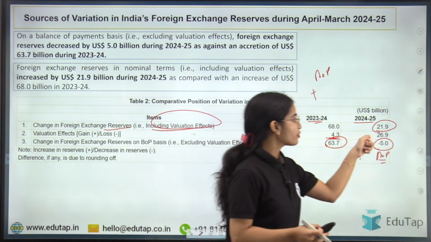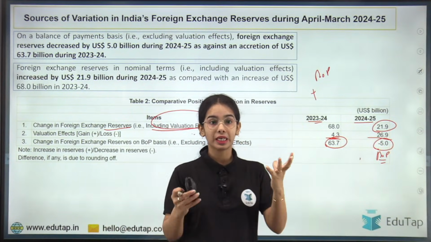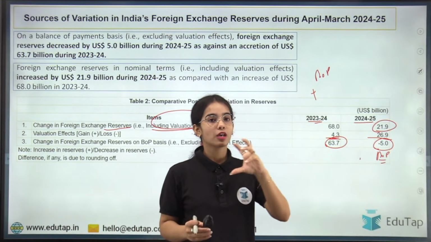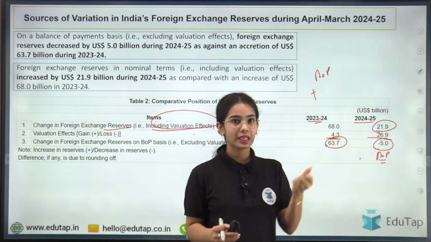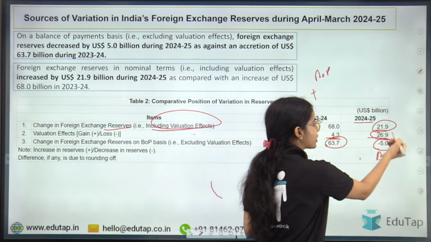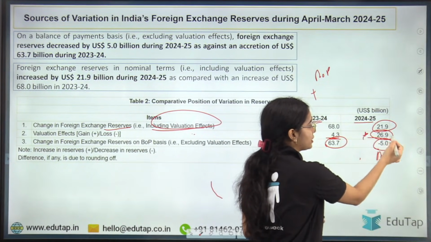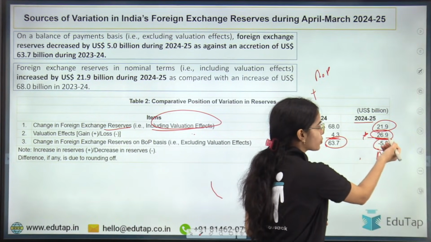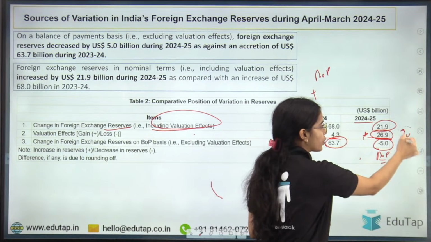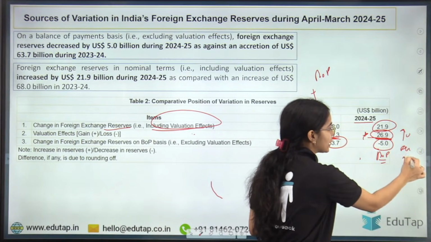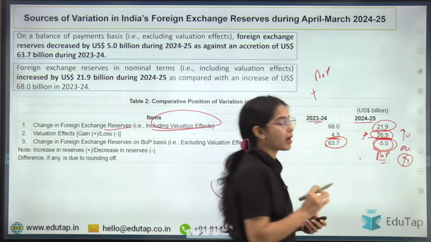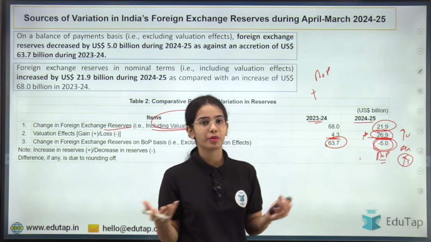Okay, but in 2024-25, the gold prices increased rapidly. Not only the gold prices, the value of certain securities also increased. So here the valuation effect is $26.9 billion. This $26.9 billion increase in the value of foreign exchange reserves because of the increase in gold prices covered a part of the balance of payment deficit.